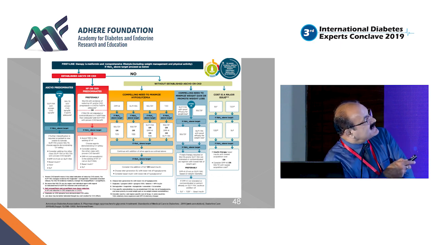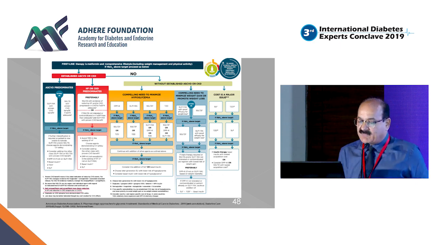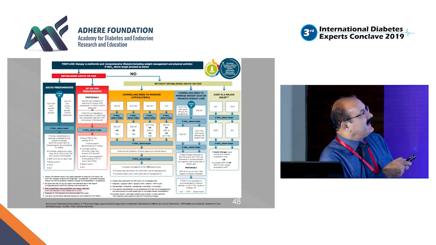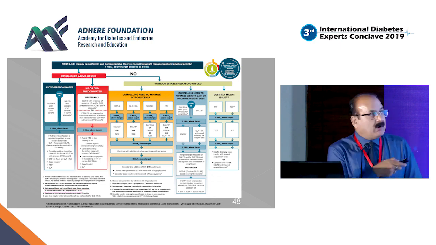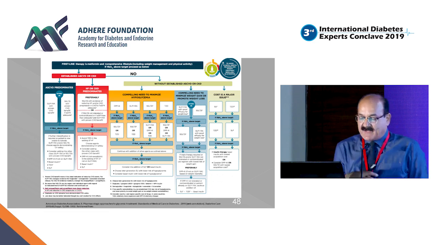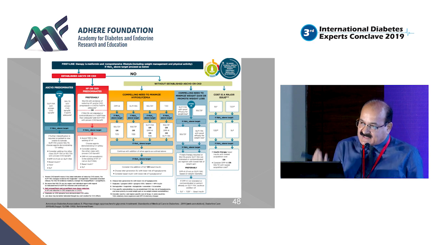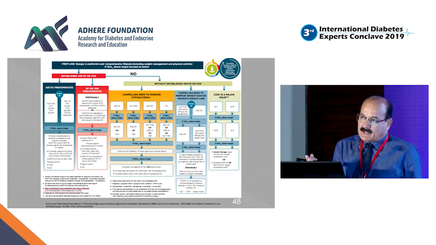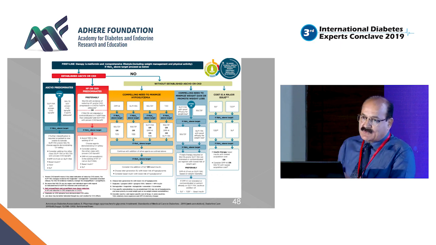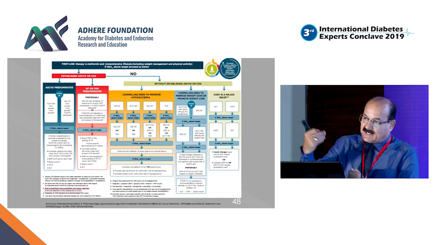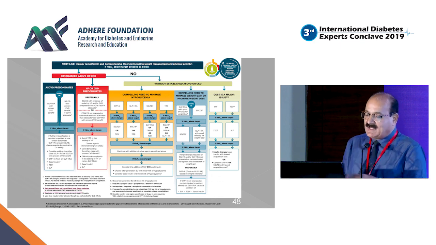If you have established atherosclerotic cardiovascular disease or presence of CKD or heart failure, obviously the first option will be either a GLP-1 analog with proven CVD benefit, or SGLT2 if eGFR is adequate. With the CREDENCE data we are now wiser that SGLT2 can be used, although off-label till now. We are already using it till eGFR 45, but you can continue till 30 also. So this makes a wonderful combination after metformin.